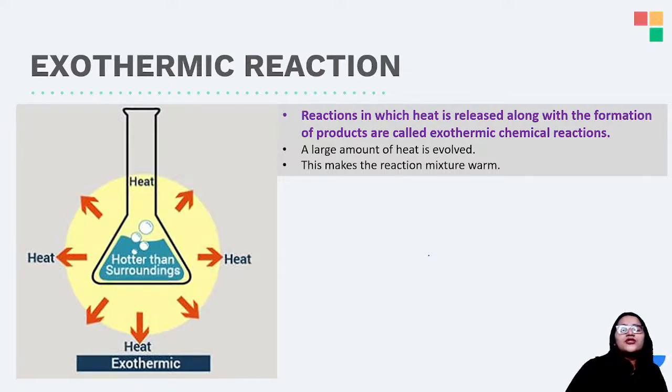Yes, currently we are doing one shot revision of the chapter chemical reactions and equations.